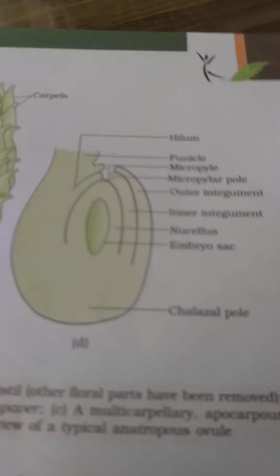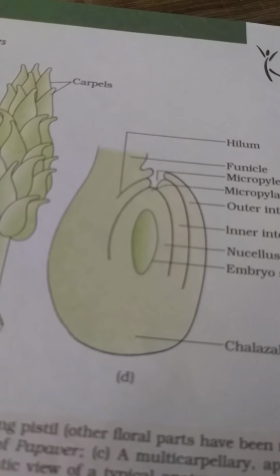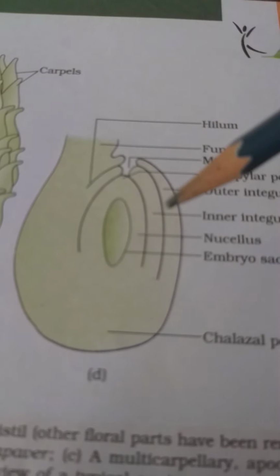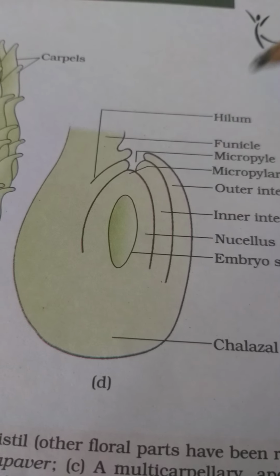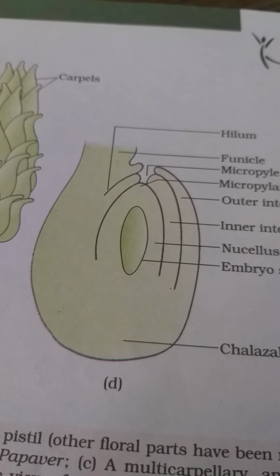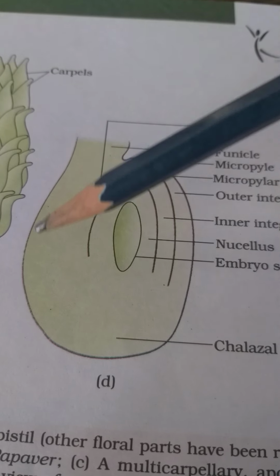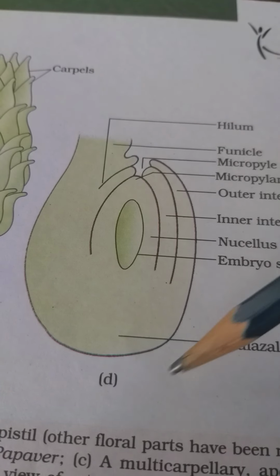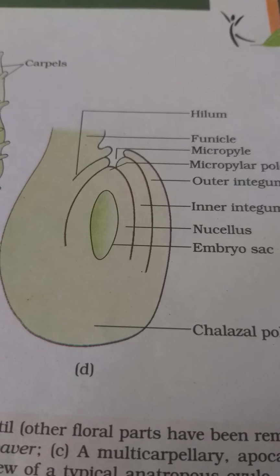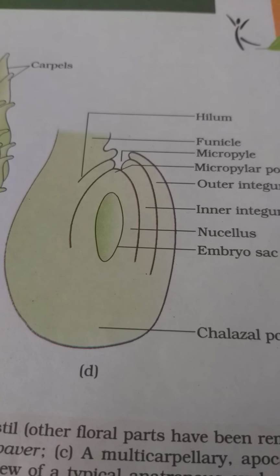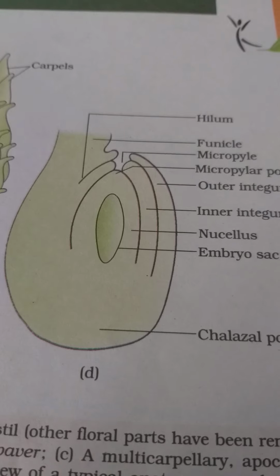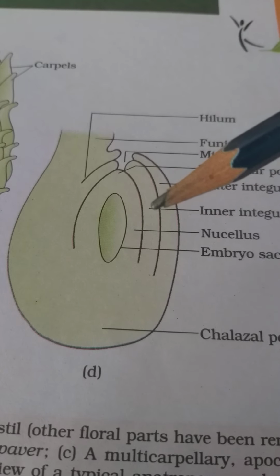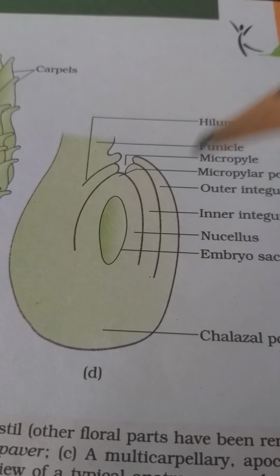Now, most important diagram, LS, longitudinal section. A longitudinal section through a megasporangium or ovule of a typical angiosperm. Look at the structure of an ovule. This whole structure is called ovule, which will be converted into seed after double fertilization. The entire ovule is surrounded by 2 protective envelopes, outer integument and inner integument.